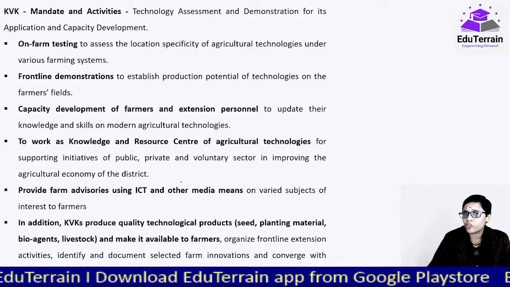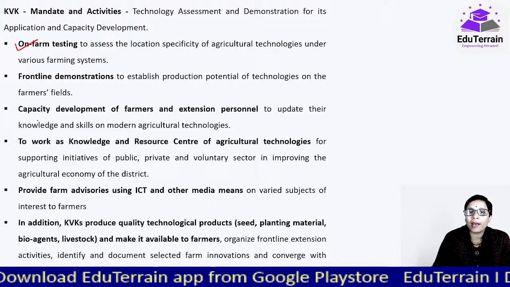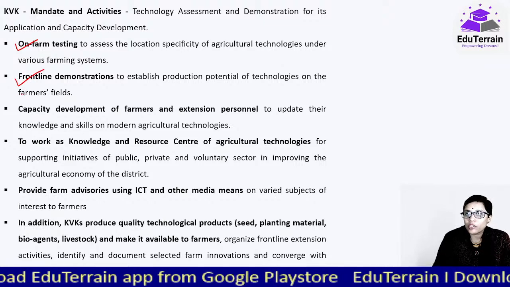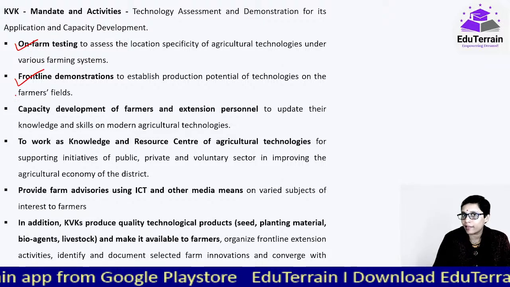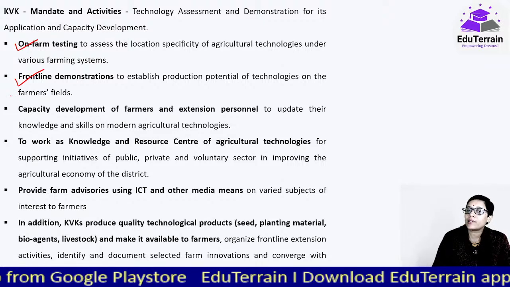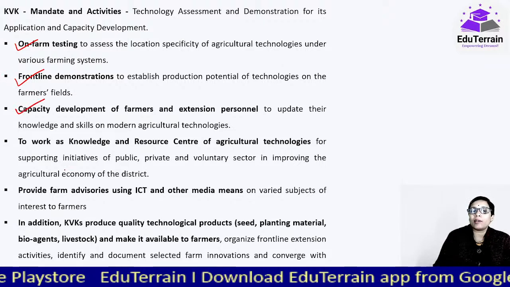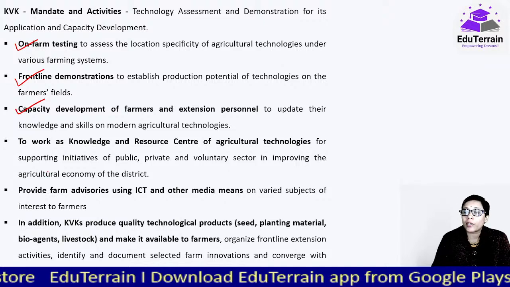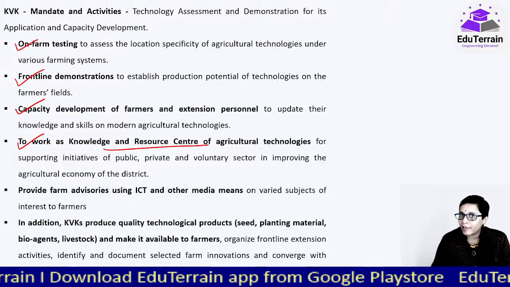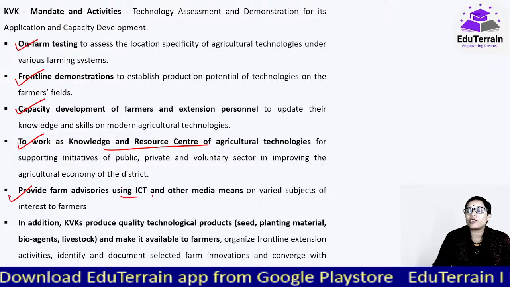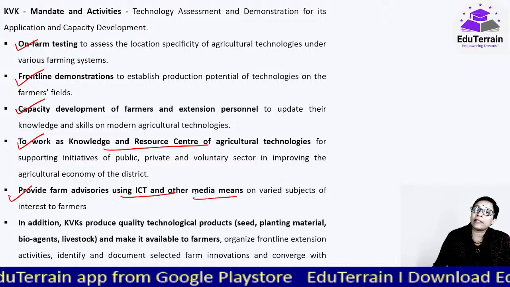And there are various functions of KVKs that include on-farm testing, that is what we have seen just now. Frontline demonstrations, so that farmers can visit and see and understand why it is done, how it is done, and what the benefits are if they can do it themselves. Capacity development of farmers and extension personnel, that is training also would be given to them, to work as a knowledge and resource center of agriculture technologies. Provide farm advisories using information and communication technology and other media means so as to reach the farmers.